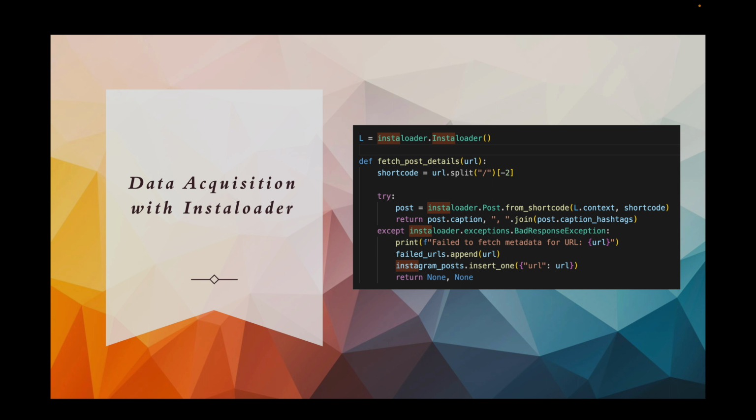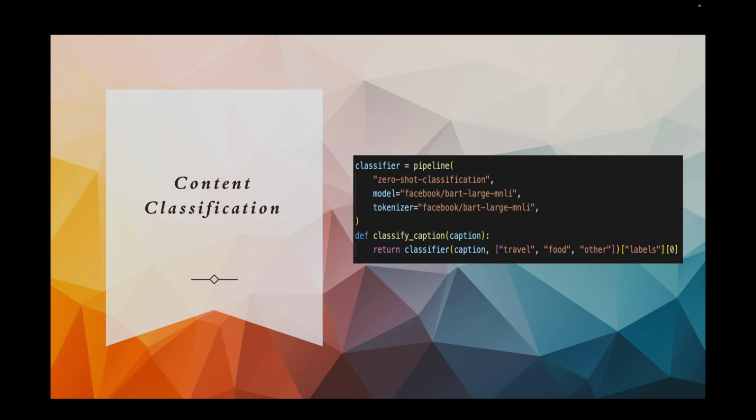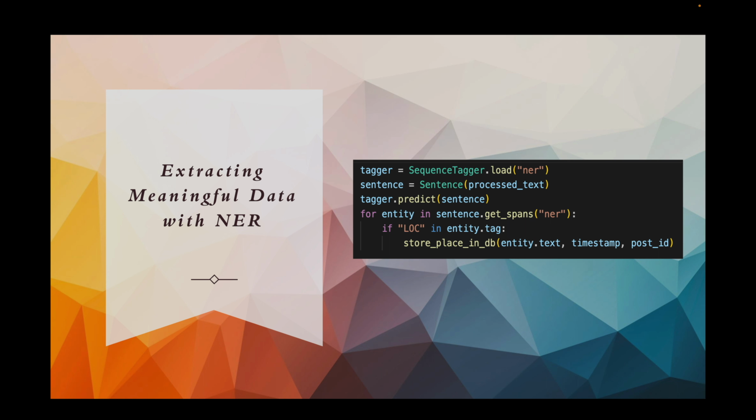Now let's see how this works behind the scenes. The journey starts with data acquisition. I have used the Python Instaloader library to fetch Instagram data, extracting crucial details about the posts we liked or saved. Now we have our saved data, but there are hundreds and thousands of saved and liked posts on Instagram for each person. So the next challenge is to identify travel-related content. Here I'm using a zero-shot classification model to analyze the content and pinpoint travel-related posts based on the context of the caption. Once we identify the travel-related posts, we then use Flair's NER to extract the specific entities, be it cities, landmarks, or countries.